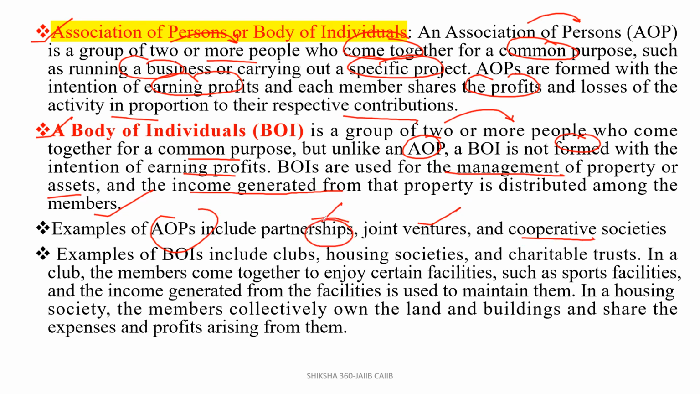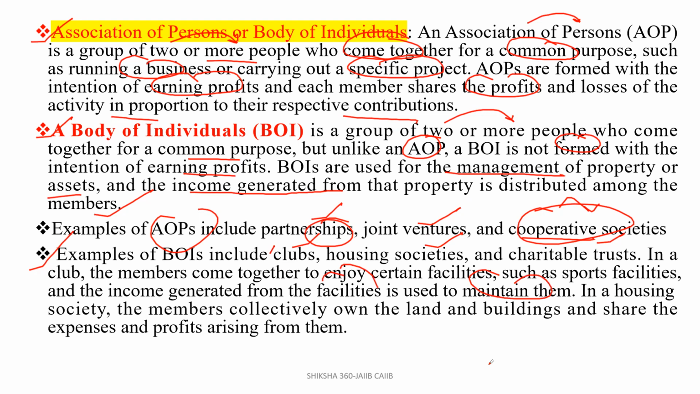Partnership firms we have already discussed. Cooperative society we will discuss in the upcoming slides. What are the examples of BOI, body of individuals? They include clubs, housing societies and charitable trusts. In a club, the members come together basically to enjoy certain facilities, such as sports facilities. And the income generated from the facilities is used to maintain them, that is, to maintain the club.